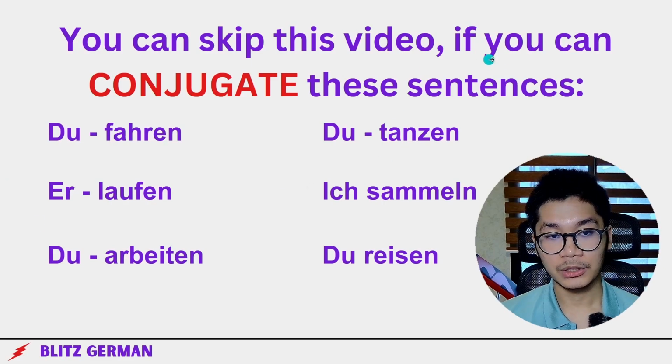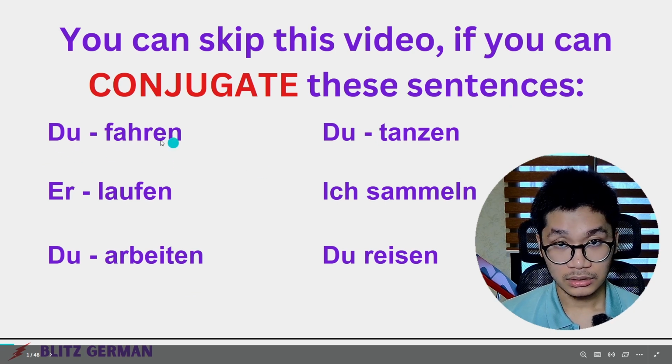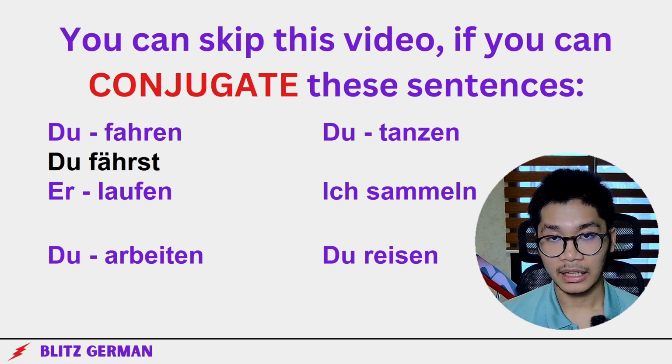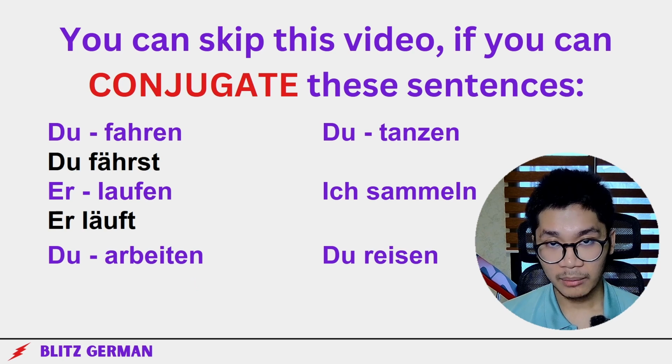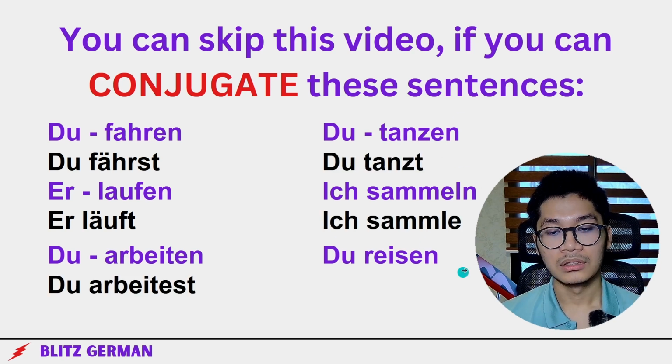Yo, you can skip this video if you can conjugate all of these sentences perfectly. Like literally, you can click off if you can do all of this. So let's start. Du fährst, läuft, du arbeitest, du tanzt, ich sammle, du reist.